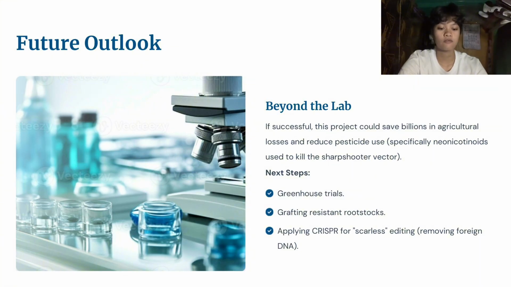Lastly, in terms of fruit quality, we expect that important traits such as sweetness, acidity, and overall flavor will remain identical to the original. This is because we are inserting only the resistance gene and no flavor-related genes are altered. Overall, this result will show that the PDR1 gene provides strong disease resistance without compromising fruit quality.